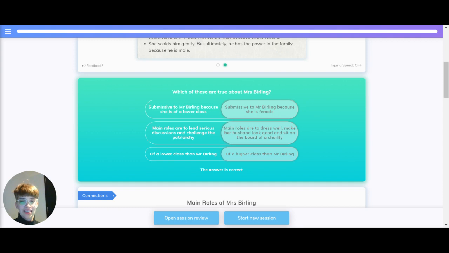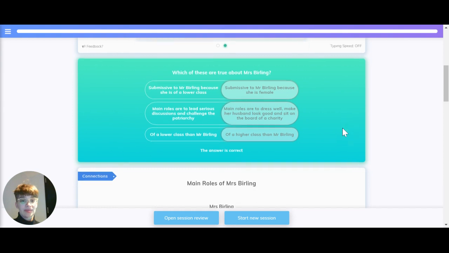Her main roles are to lead serious discussions and challenge the patriarchy. Or are her main roles to dress well, make her husband look good, and sit on the board of a charity? The correct answer is her main roles are to dress well, make her husband look good, and sit on the board of a charity. Is she of a lower class than Mr. Birling or of a higher class? The correct answer is that she's of a higher class than Mr. Birling.